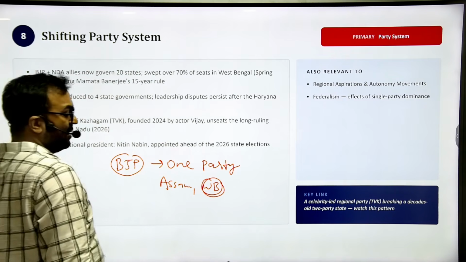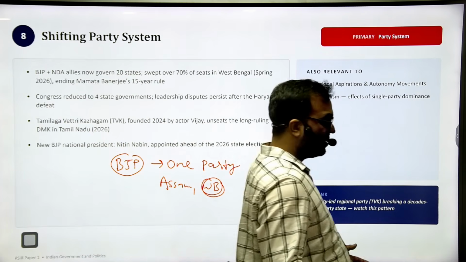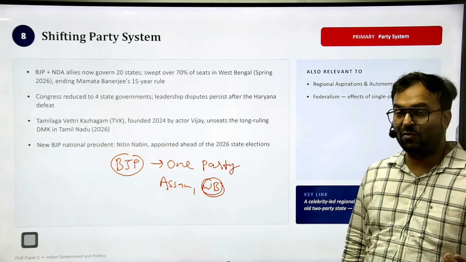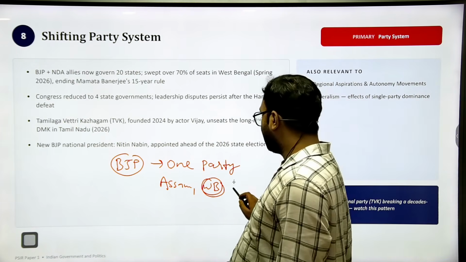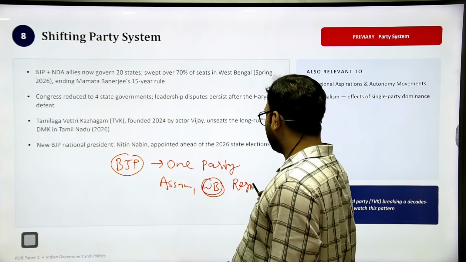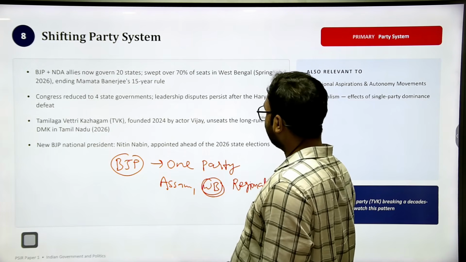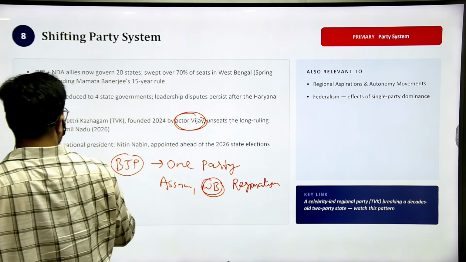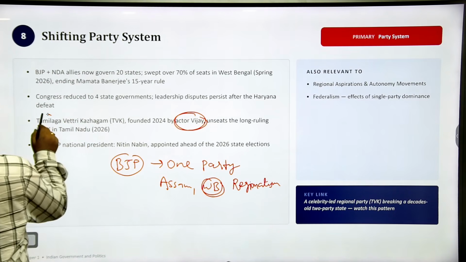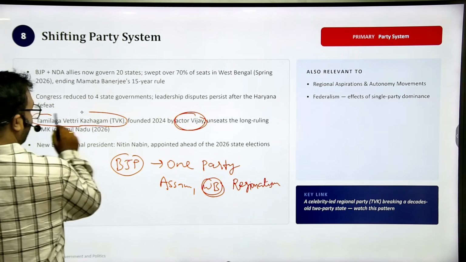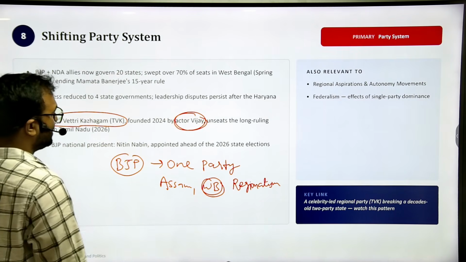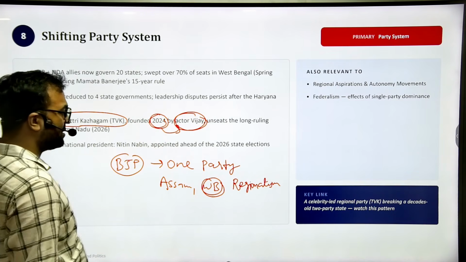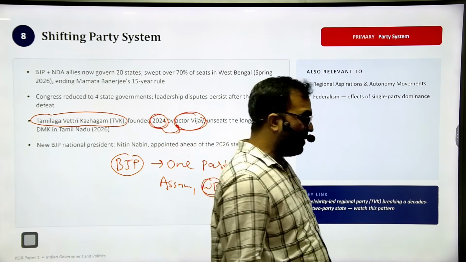Again, you should also focus on how the BJP won West Bengal. Regionalism is declining, you can say, in West Bengal. Again, actor Vijay won Tamil Nadu. The Tamilaga Vettri Kazhagam, TVK, was just founded in 2024. In just 2 years, there was a mammoth victory.